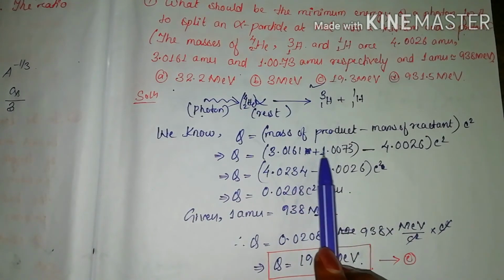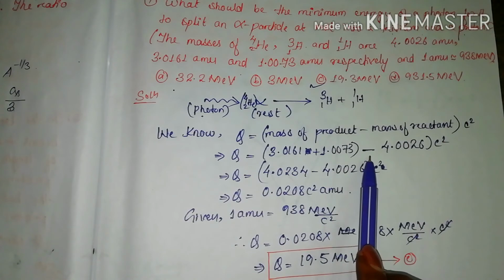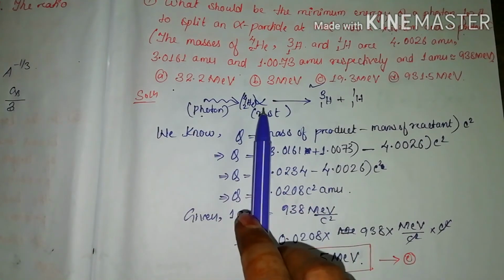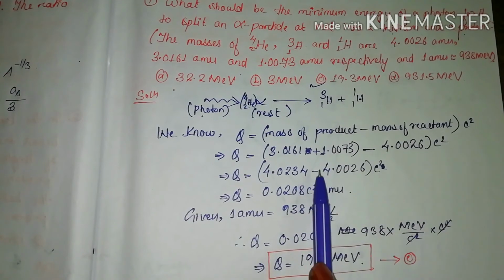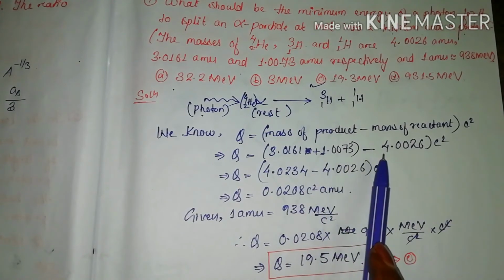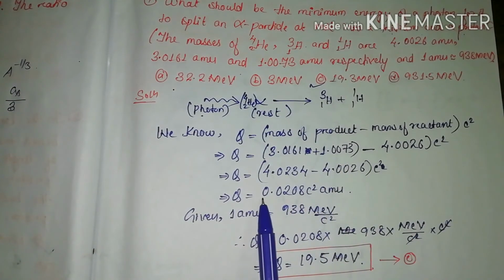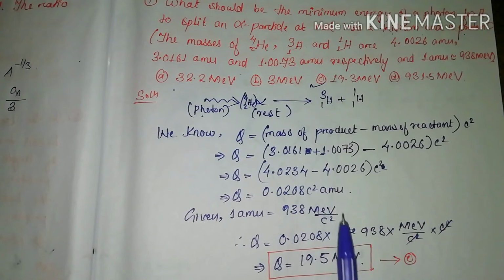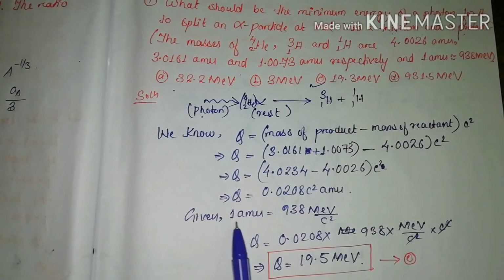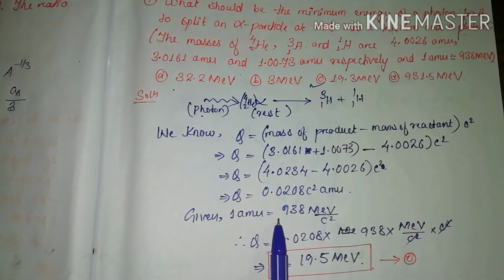3.0161 plus 1.0073 minus the mass of the reactant, which is this one. So it is how much? 4.0026 C square will be as it is. So this addition and subtraction will give us Q is equal to 0.0208 C square AMU.